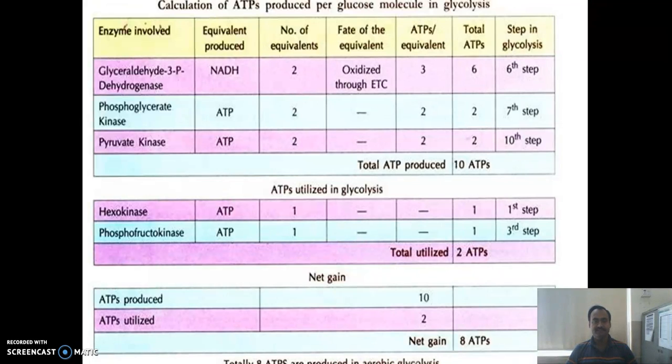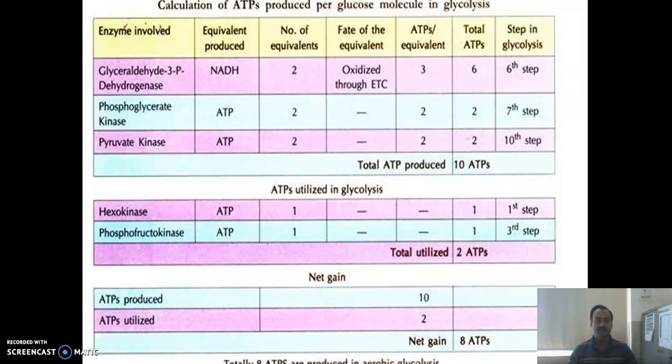In the 6th step, NADH is produced, and that NADH is equivalent to 3 ATP. It means 3 multiplied by 2, that is 6 ATP is synthesized in the 6th step. In step number 7, 2 ATP will be synthesized, while in step number 10, 2 ATP will be produced.